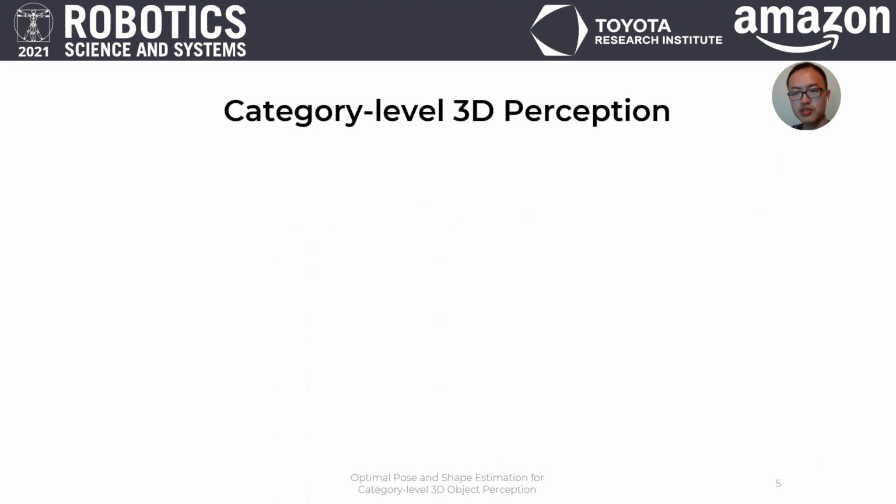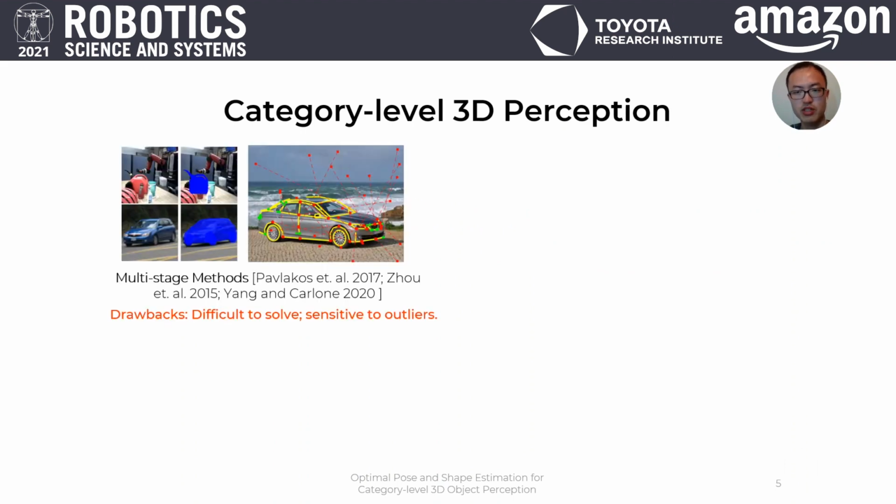Researchers have long been interested in problems related to category level perception. One category of approaches towards this problem consists of multiple stage methods. They first recover the positions of semantic keypoints in the images with neural networks, and then recover the 3D poses of the object by solving a geometric optimization problem. The optimization problem can nevertheless be difficult to solve, and many approaches are sensitive to outliers.